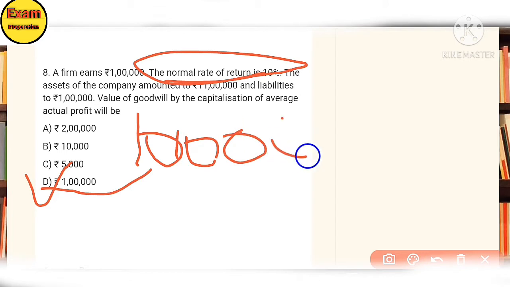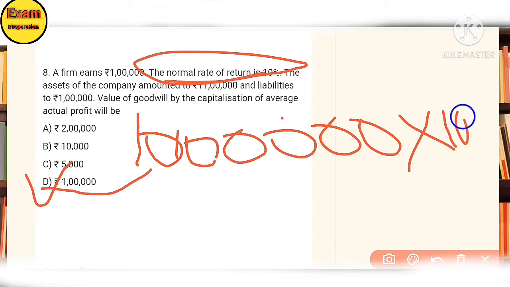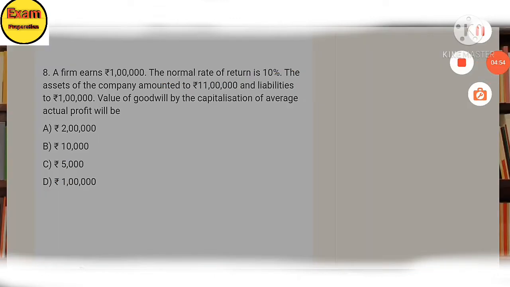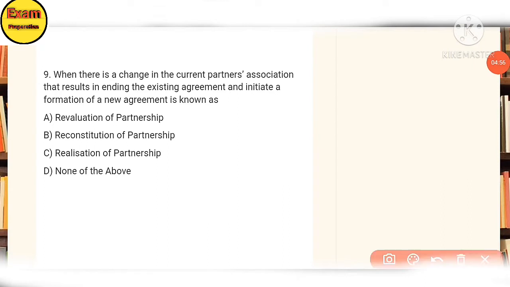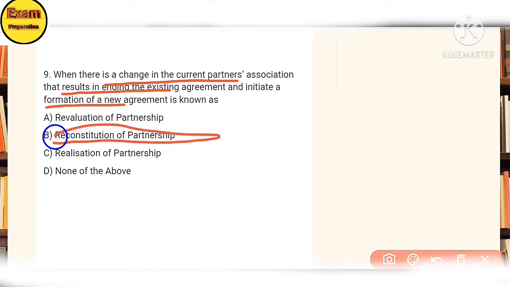Ninth. When there is a change in the current partners' association, the result is the ending of the existing agreement and the formation of a new agreement, known as reconstitution of partnership. That is a relation of current partners.